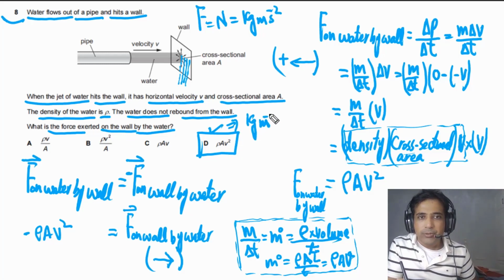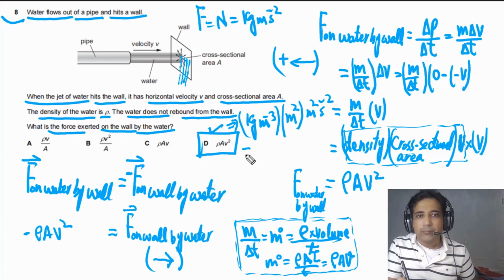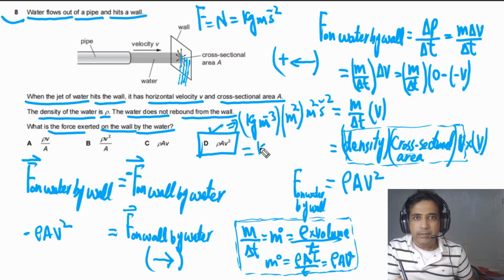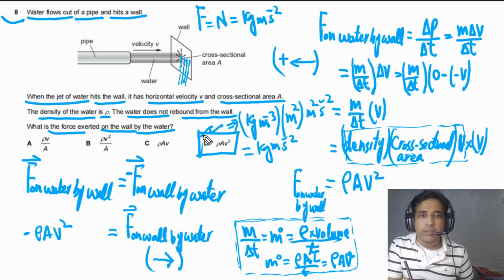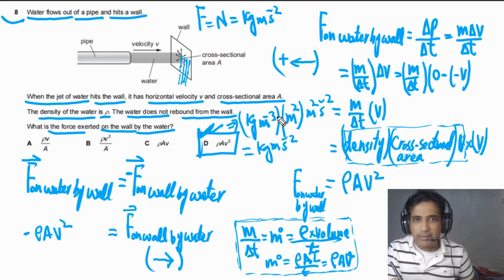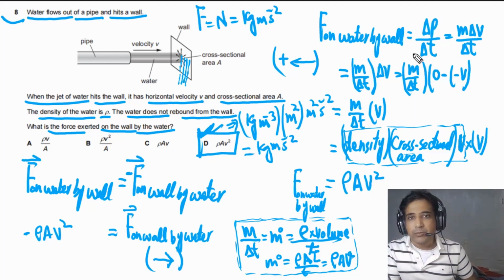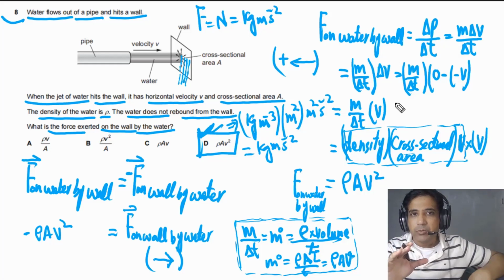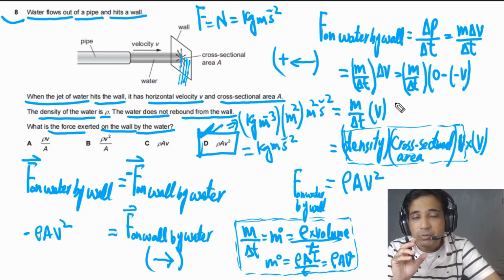Now if we simplify this, in this case we have kg meter per second square. So this is the right option. This is the correct answer. So you have two different approaches. Unit matching is also a very important skill in physics. You can use this method, or you can use the method I have just explained using the concept of rate of change of momentum. Both of these methods are very important. Mass flow rate concept is very important, and unit matching is also very important. You need to understand both of them to answer questions with confidence.